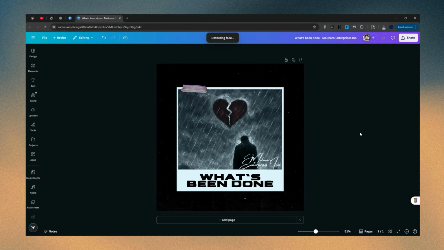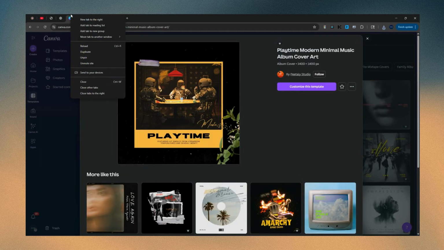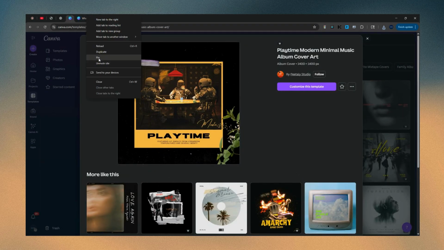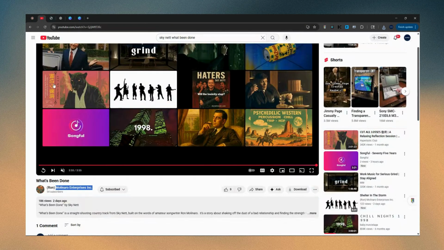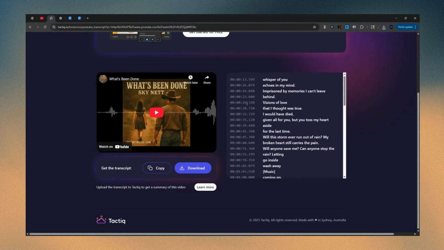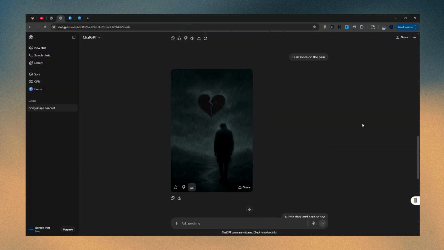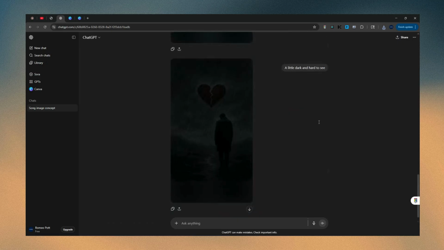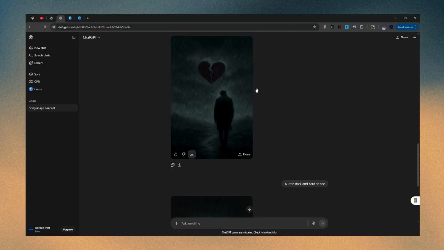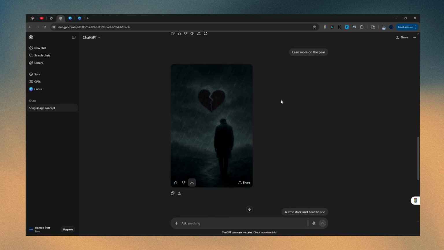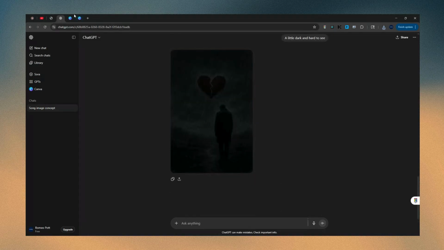That kind of recaps what I did here, but let me walk you through one last time in case you forgot. What I did here was I first went to the song, right? Got the lyrics, went to ChatGPT and asked it to help me generate an album cover based on this. And again, you guys can tweak this. You can continue. You can be here all day. One album cover might take you the whole day or 6 hours or maybe 15 minutes. Up to you on how much you like it.